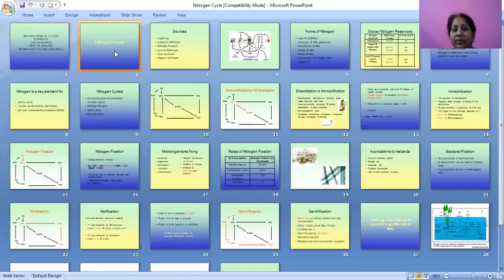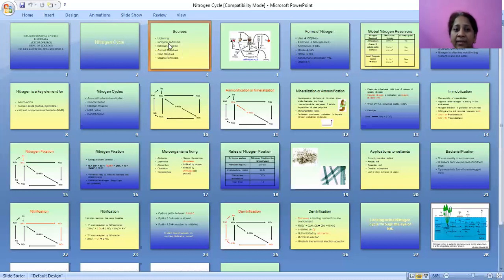What is the nitrogen cycle? The nitrogen present in the earth's crust or the atmosphere cannot be directly utilized by plants. So, what are the sources of nitrogen?